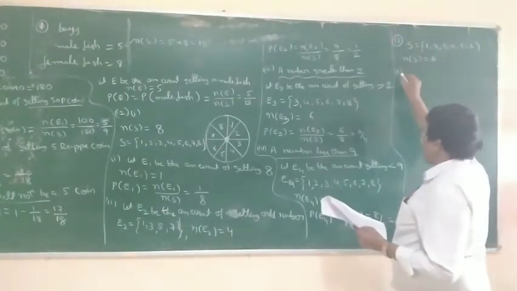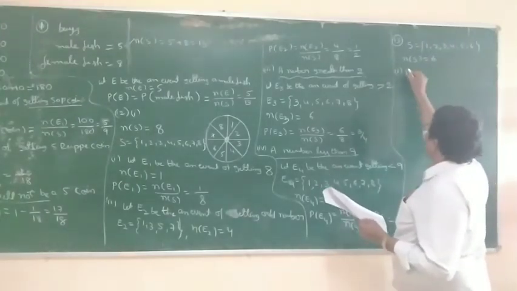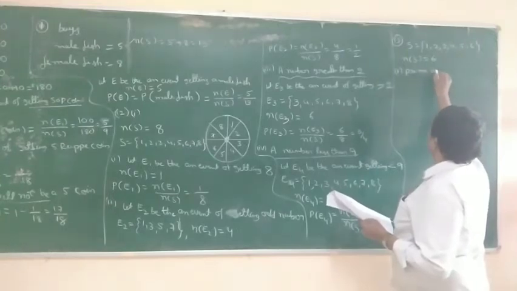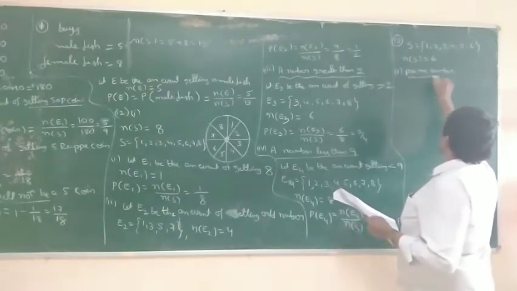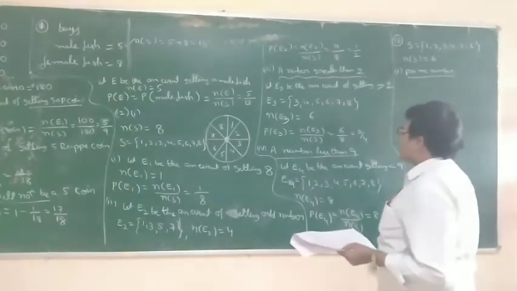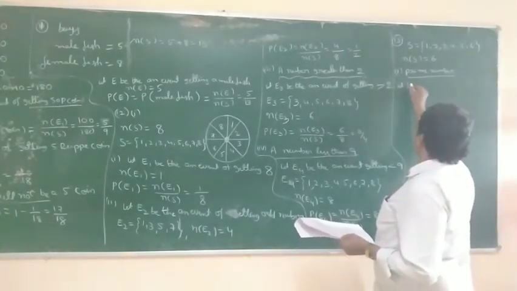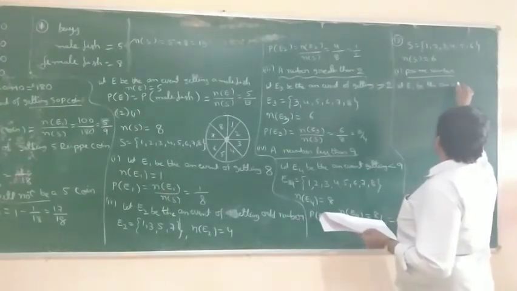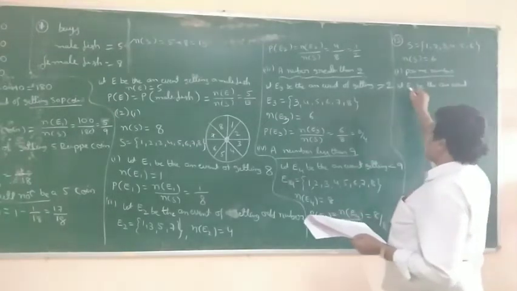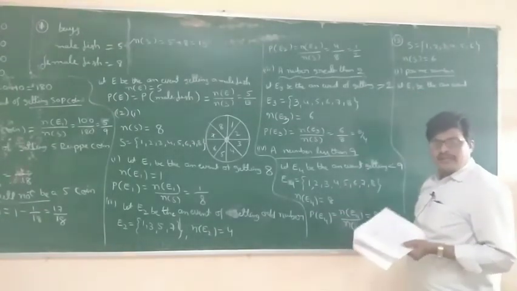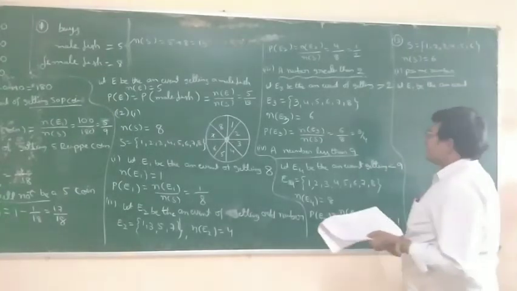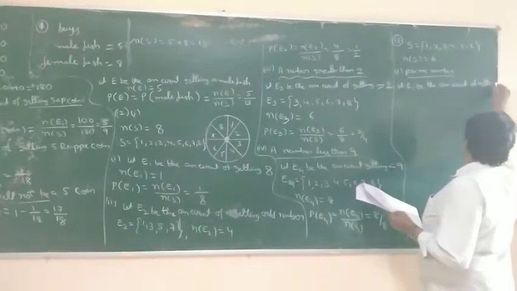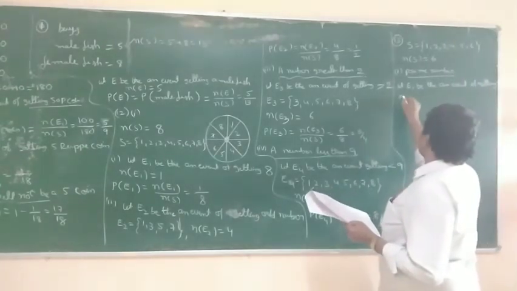First bit: probability of getting a prime number. So let E1 be the event. You can take E1, A, B, C or anything for identification. Let E1 be the event of getting a prime number.